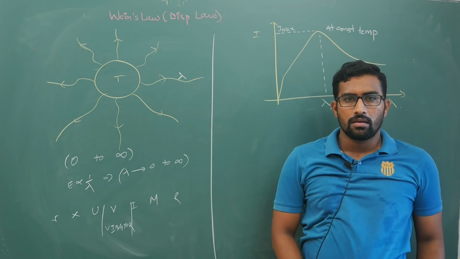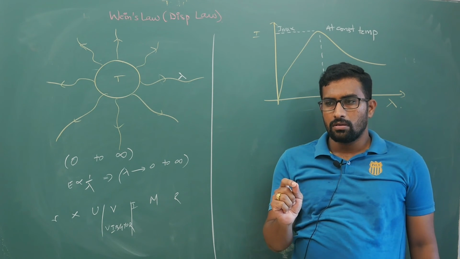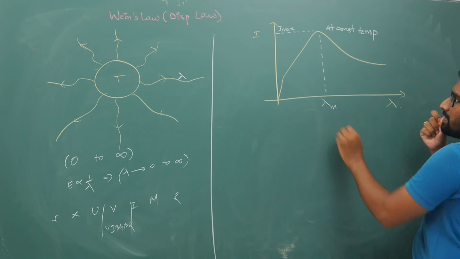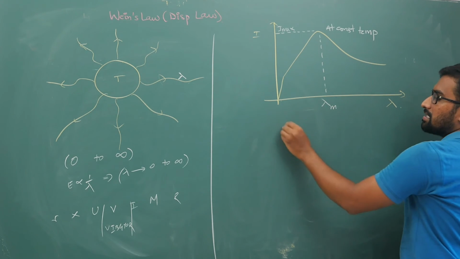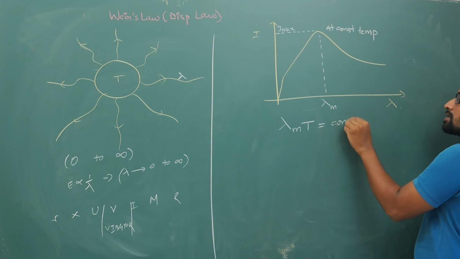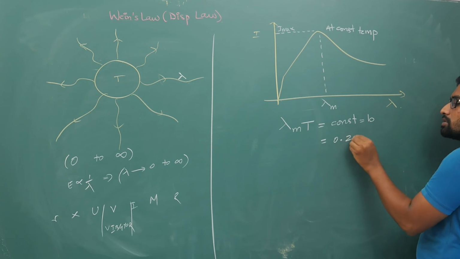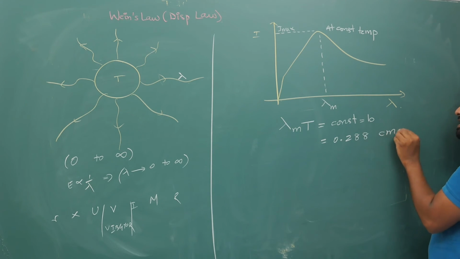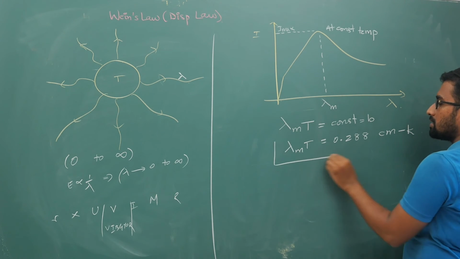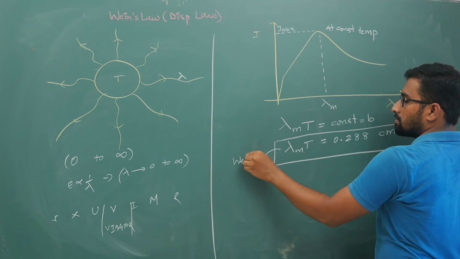Out of that, for one particular wavelength, your body will have maximum intensity. At this wavelength, lambda m into T is constant, and it is in fact b. Its value is 0.288 centimeter Kelvin. This lambda into T is your Wien's constant. This is your Wien's law.